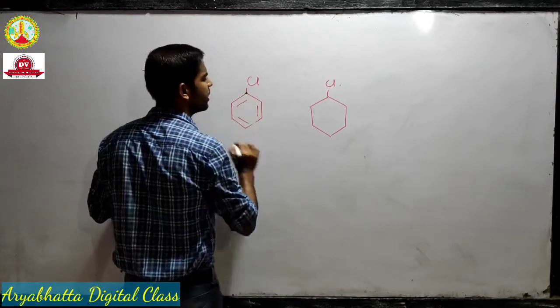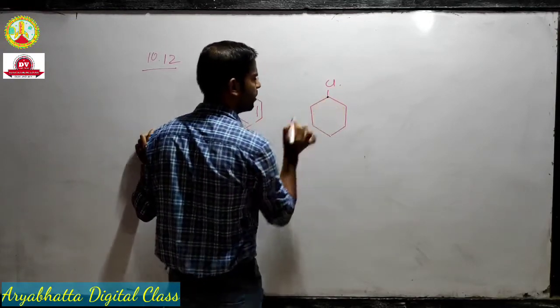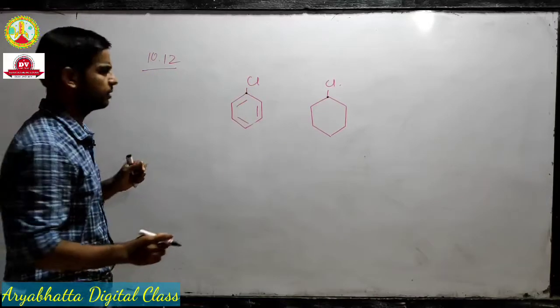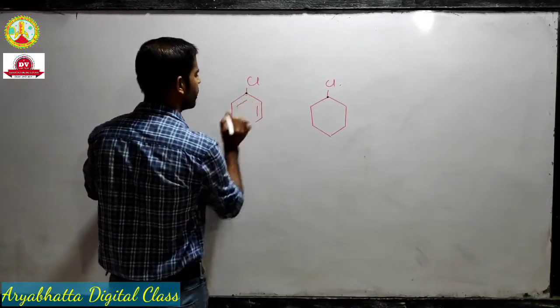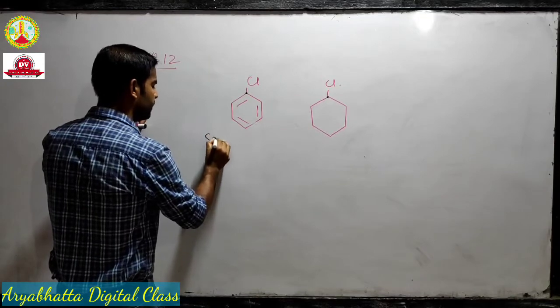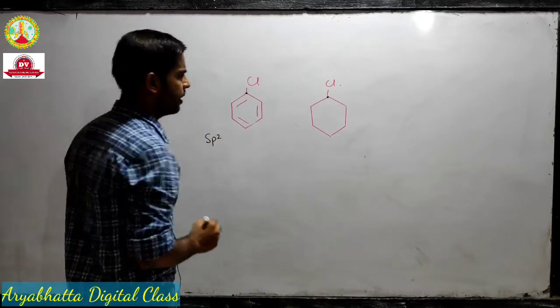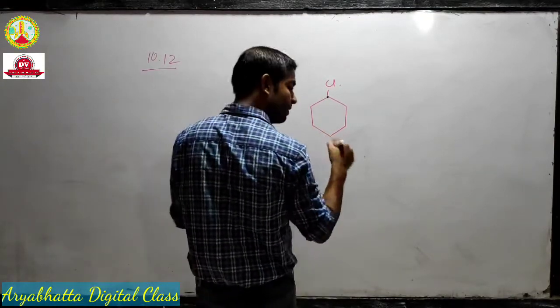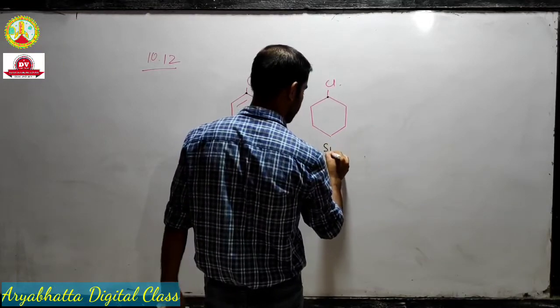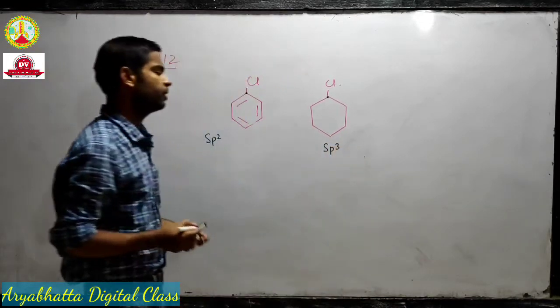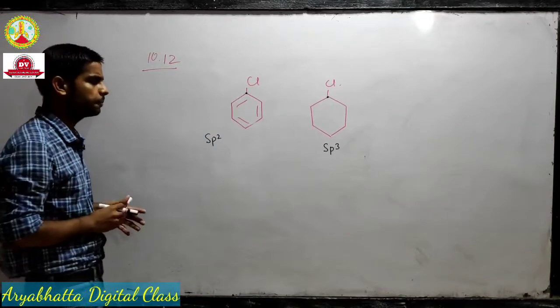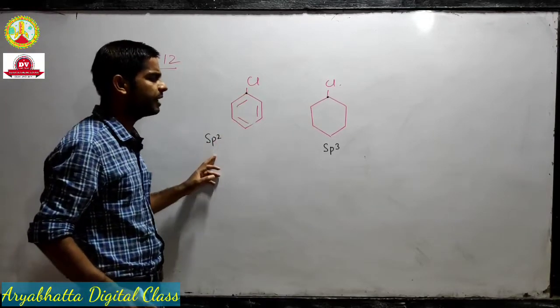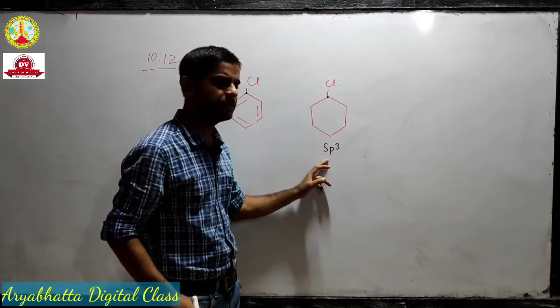This carbon over here and this carbon over here, we will discuss these two carbons. So this carbon over here is sp2 hybridized, and this carbon over here to which the chlorine is attached is sp3 hybridized.